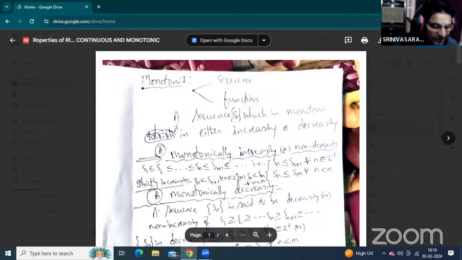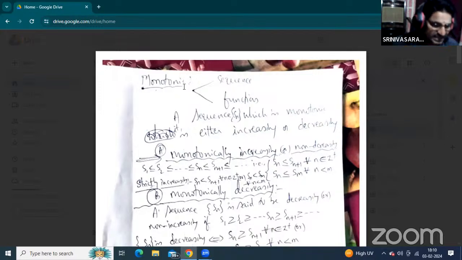Now, a sequence which is monotonic means the given sequence is increasing or decreasing. What is monotonically increasing? Increasing means that the sequence is non-decreasing.